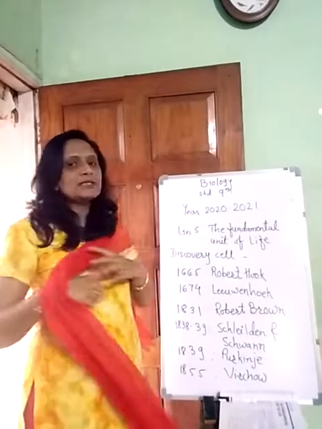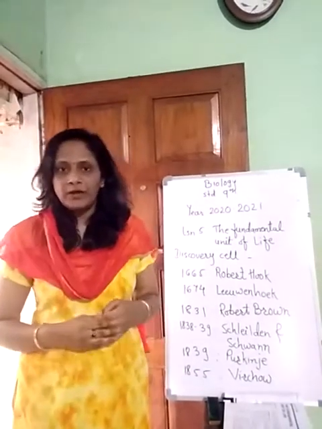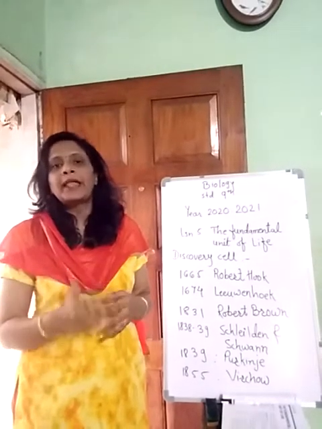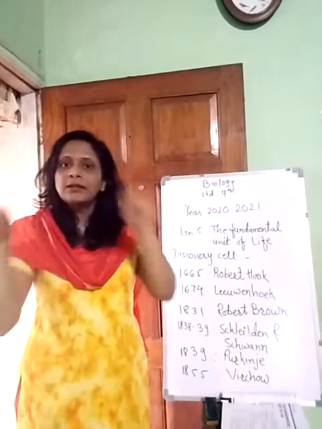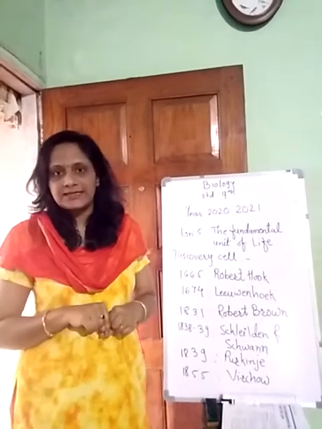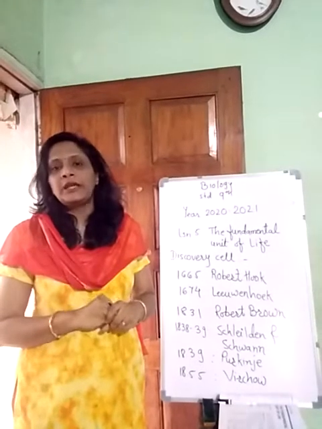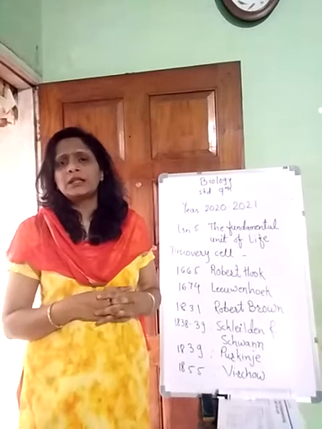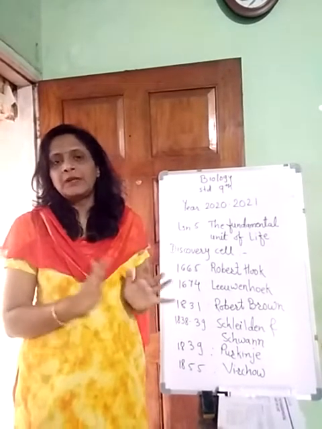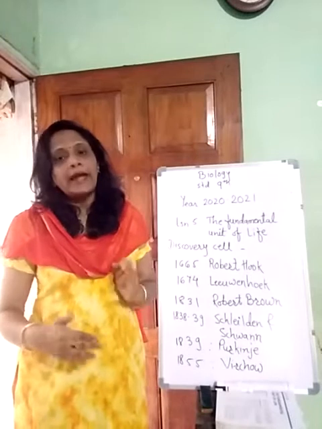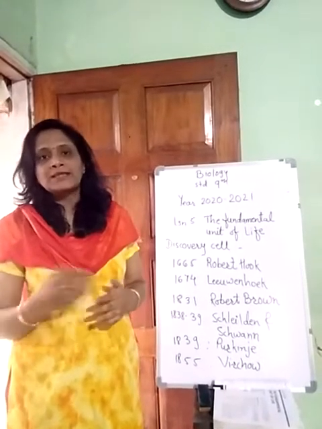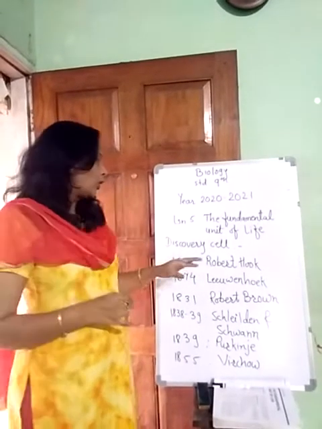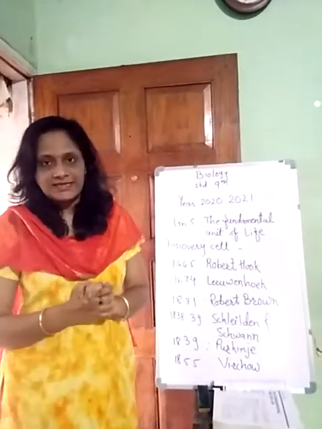First, Robert Hooke discovered the microscope, and with it he studied a thin slice of cork under the microscope. He observed that there are certain hexagonal compartments inside it, and he gave the name cellula to these compartments. Cellula are nothing but little rooms. He named them little rooms, cellula, and afterwards the name became cell. So this is how the cell was discovered by Robert Hooke in the year 1665.